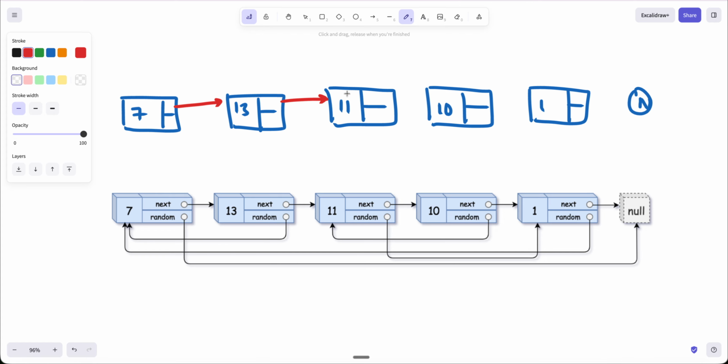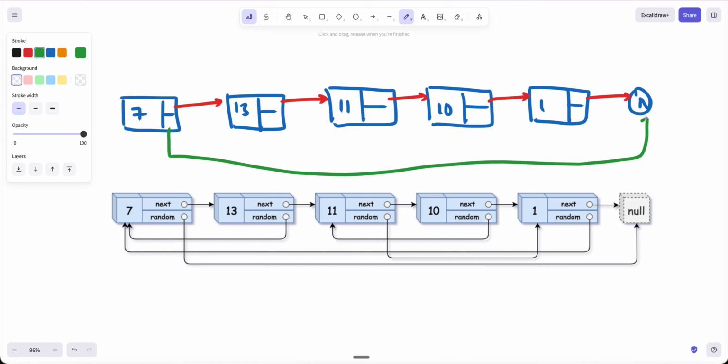I have to point the list links, next and also random. I am just pointing one of them, so there are multiple random elements. Similarly we just have to point the random pointers. That's the problem statement. So now let's understand how we can solve this.